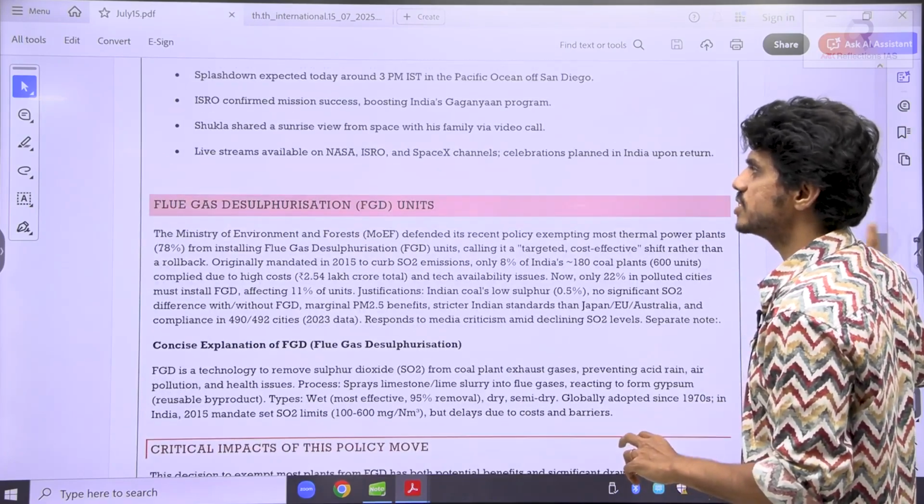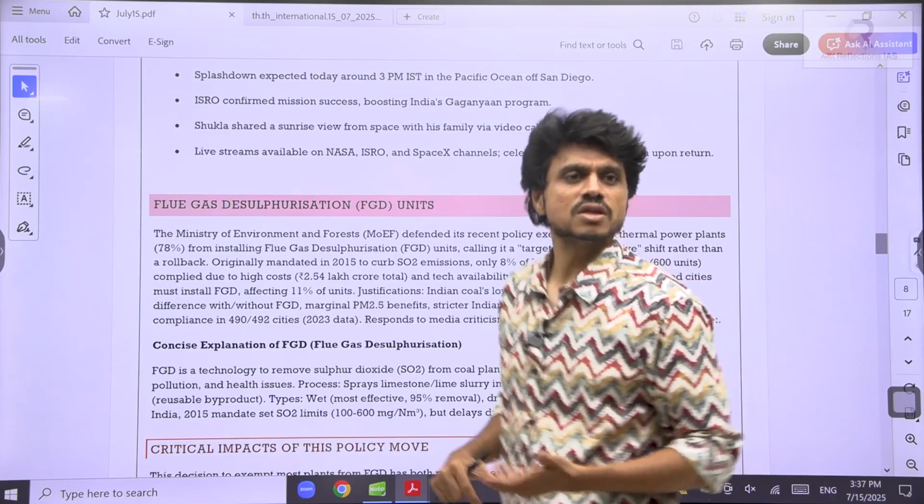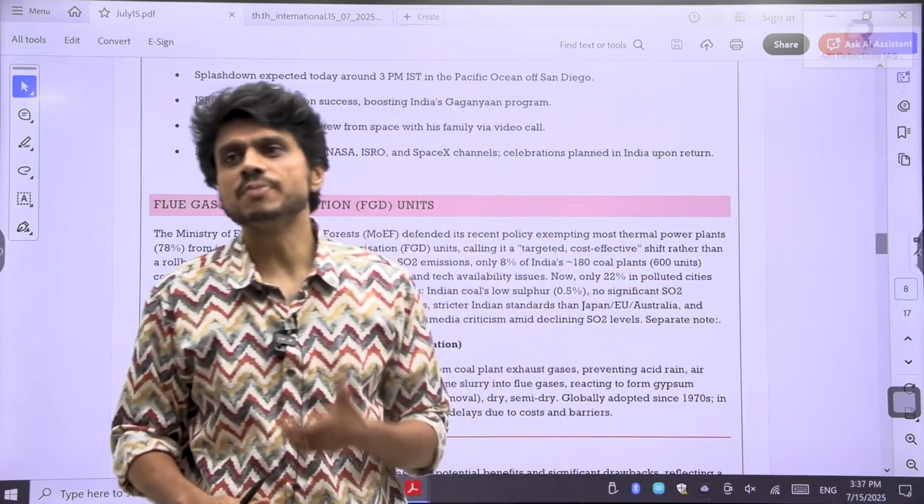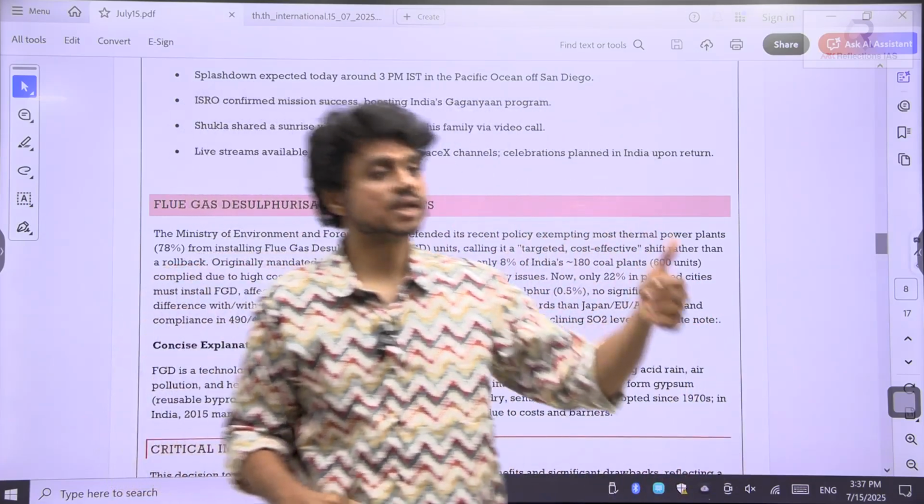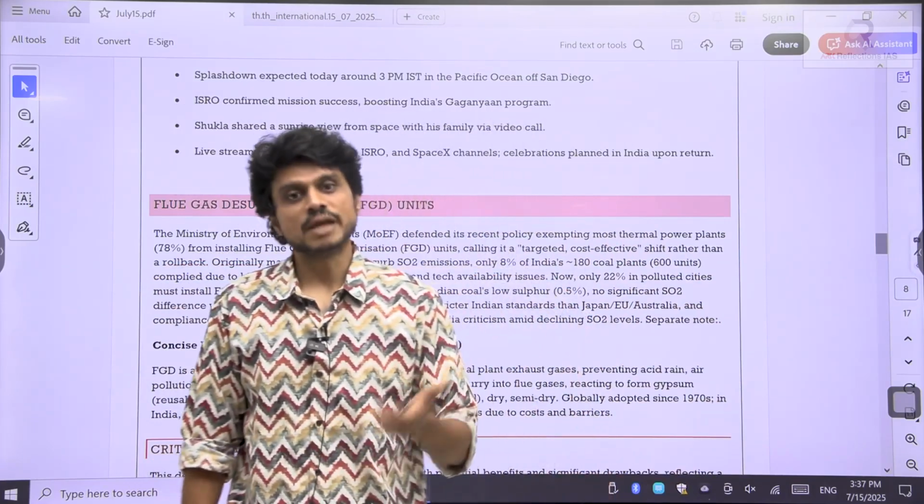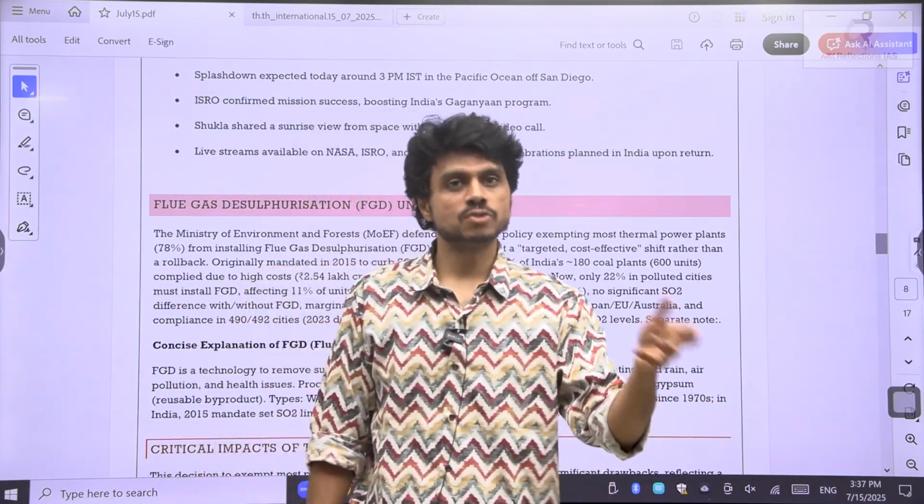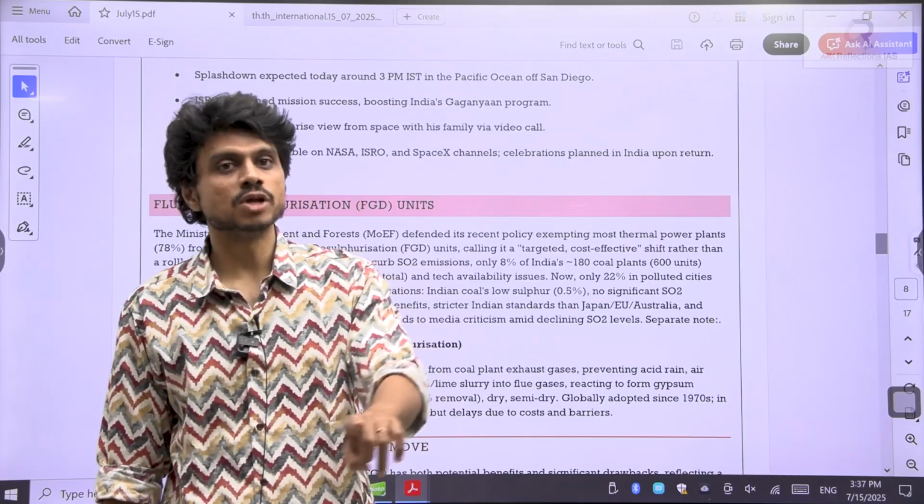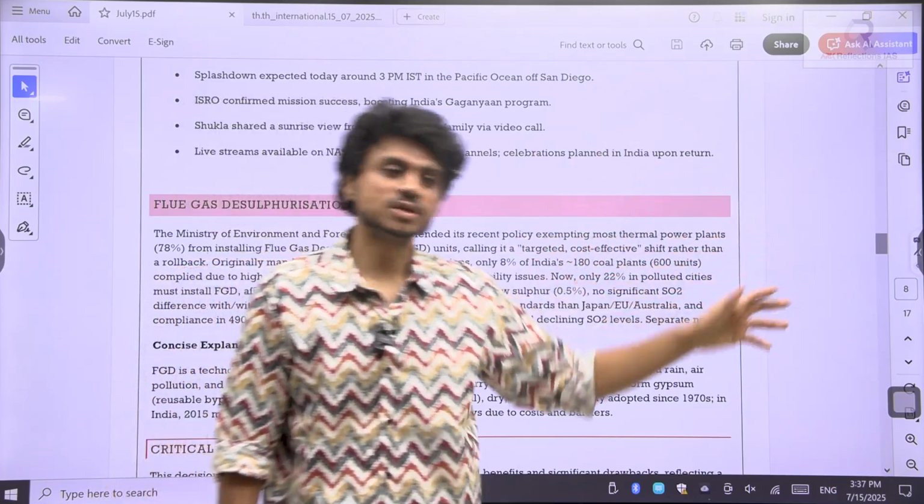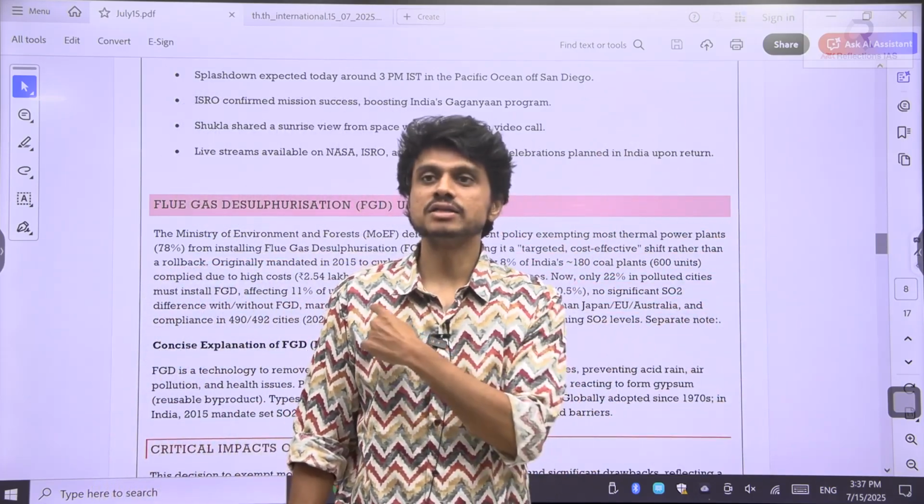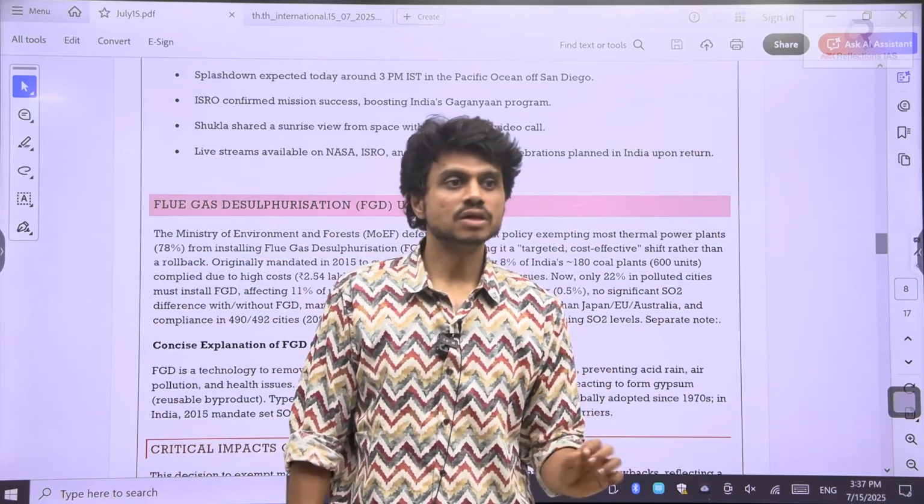So, flue gas desulfurization, we have discussed what is the major essence. What are these FGD plants? Which gas are they trying to target? Primarily sulfur, not ammonium. Ammonium I have told you as a byproduct. Sulfur reacts with ammonium and releases a secondary pollutant. That's what we have discussed. They are targeting the sulfur dioxide.